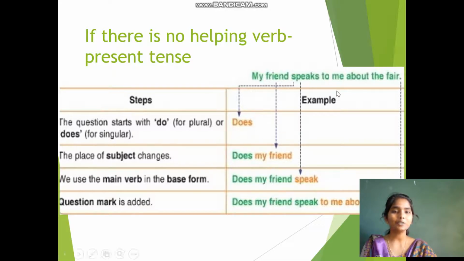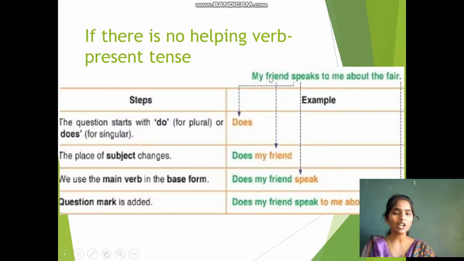Yes, the verb should be in V1 form. It is in V1 form. So, if the verb is in V1 form, obviously we call it a present tense. So, to add the question mark or make it a yes or no question, what are we supposed to do? First, we should see the subject. Is the subject singular or plural?